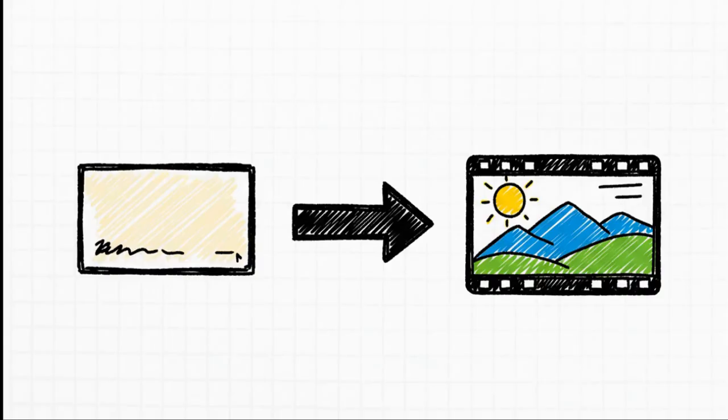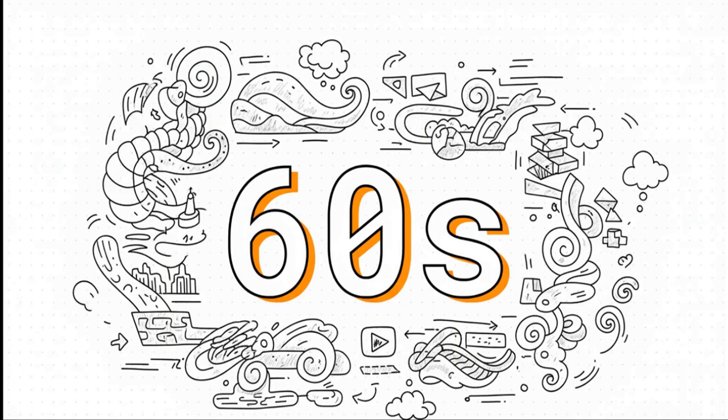So, what is Sora at its core? Simply put, it's a text-to-video model. You give it a written description, what the developers call a prompt, and in return, it spits out a brand new high-definition video that's based purely on your words. It's wild. And get this, it can create these incredibly complex and detailed scenes that last for a full 60 seconds from just one single prompt. Now, to put that into perspective, a whole minute of stable, coherent AI-generated motion was pretty much unthinkable just a short time ago. So the big question is, how does it pull this off?